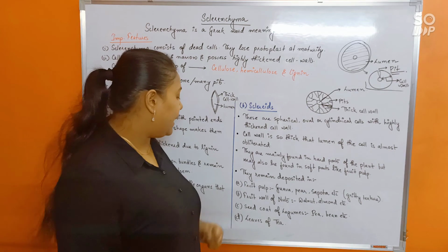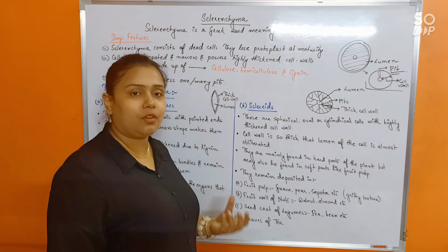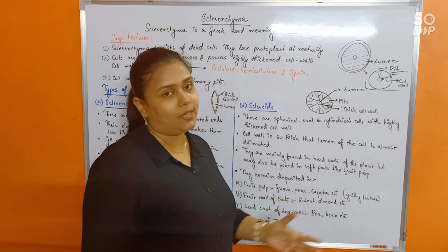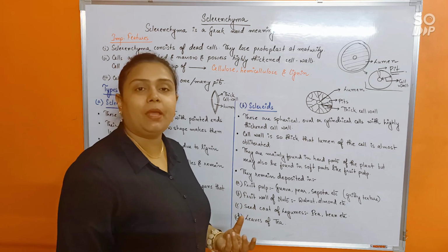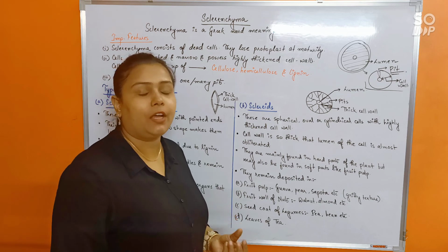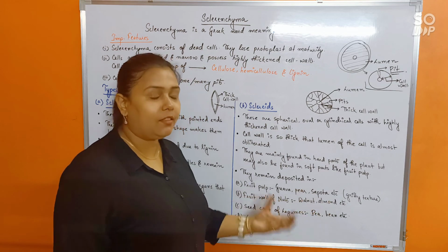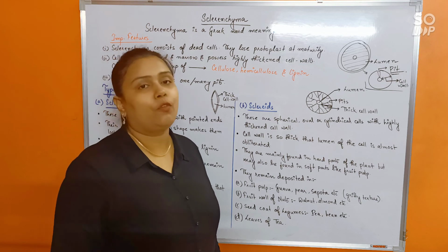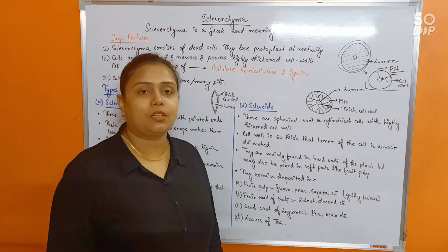Alright. Next, fruit wall of nuts. In the fruit wall of nuts also rigidity is required, and that is provided by sclerids, like in case of almond, walnut, etc. Seed coat of legumes. Seed coat is also meant for protection, and that's why a little bit of rigidity is required. So that rigidity would be provided by sclerids. Like pea, bean, in them the seed coat possesses sclerid deposition. Last would be leaves of tea. Leaves of tea also have a considerable amount of sclerids deposited.